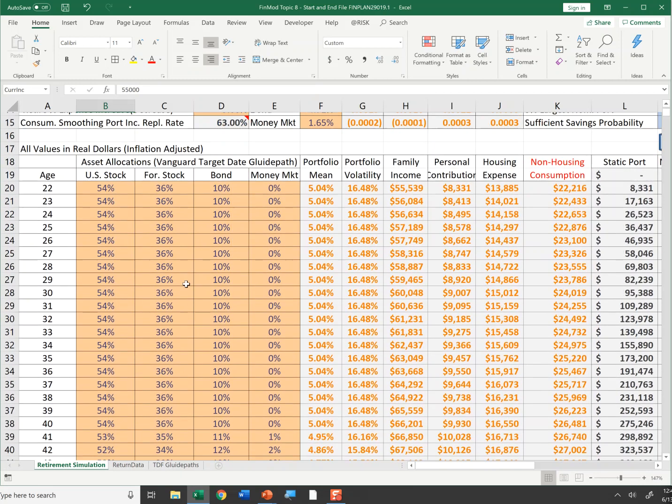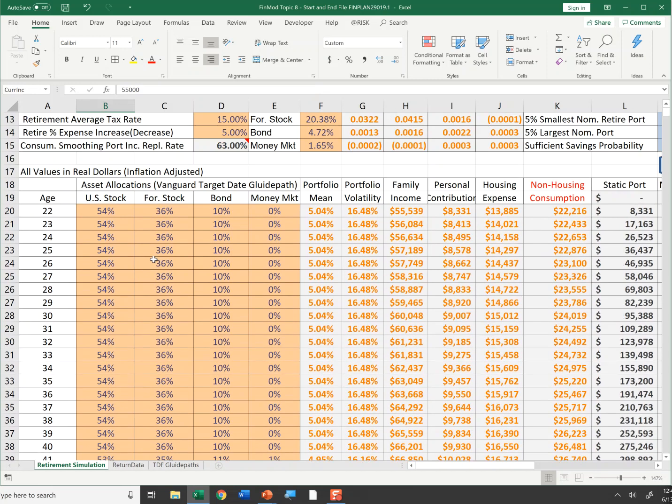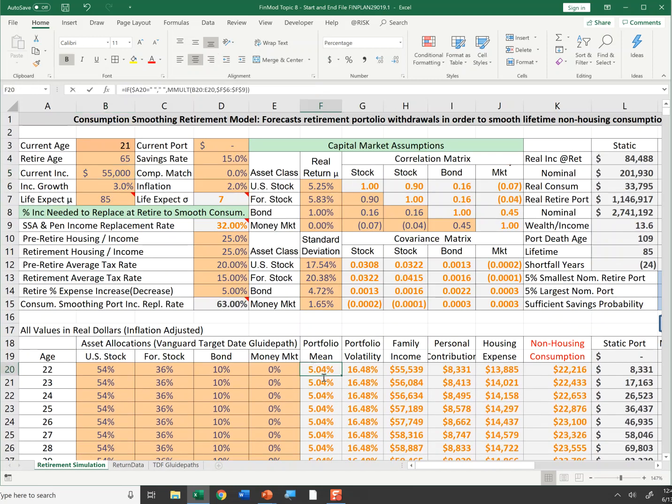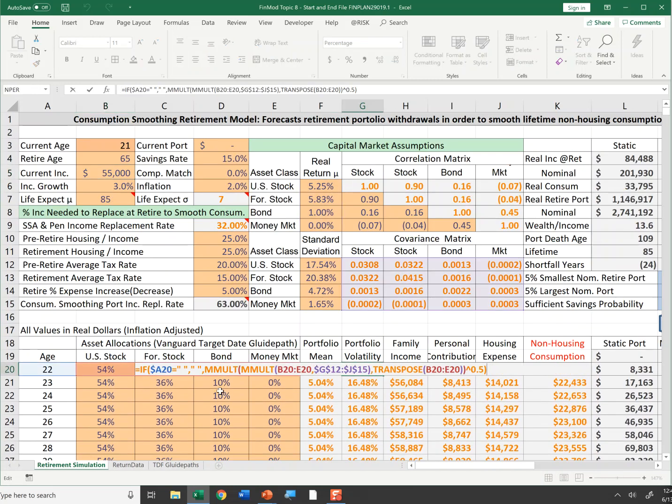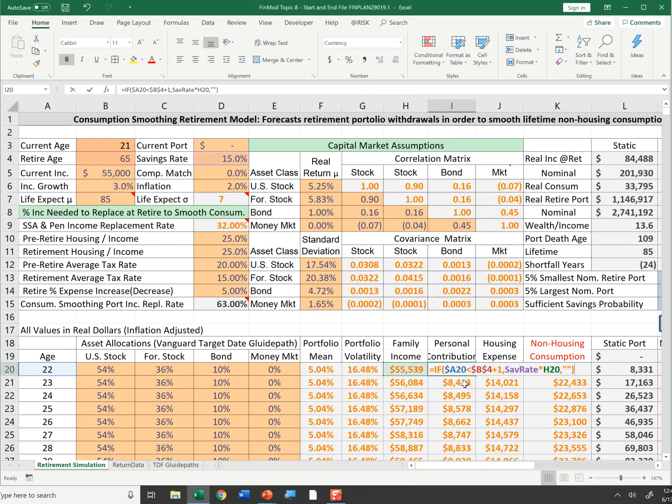Okay, so from age 22 to 65, I have my asset allocations, I have my portfolio means, I have my portfolio volatility, which is an M-mult of weights times the covariance matrix times the transpose of the weights. I have my family income growing at 3%. I have my personal contribution of 15% of my income. I have my housing expense of 25% of my income. And I have my non-housing consumption, which is taking my income, backing out my taxes, backing out my housing, and it says I'm living on $22,000 a year.